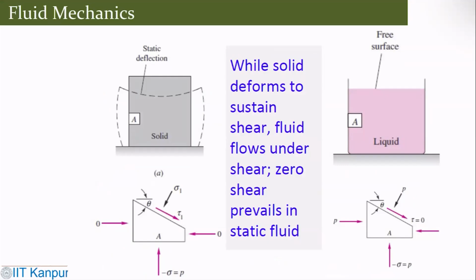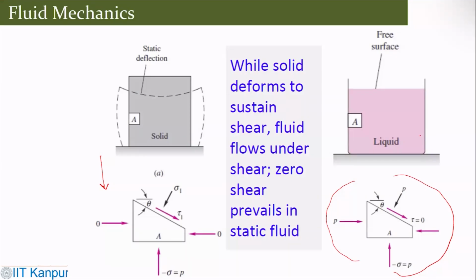So zero shear prevails in a static fluid. If this is a free surface, this is the liquid, and this is the force diagram. This is obviously connected with the solid, because a solid would deform under loading but will try to sustain the shear, whereas a fluid tries to flow. Okay.